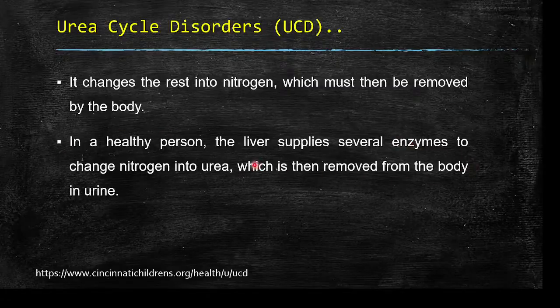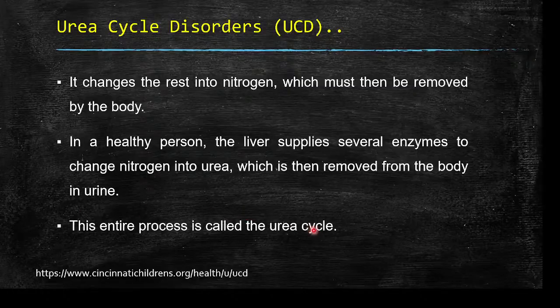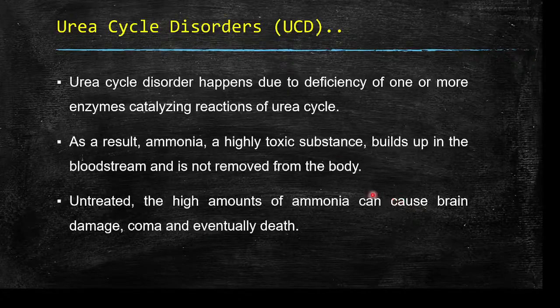In a healthy person, the liver supplies several enzymes to change the nitrogen into urea, which is then removed from the body in the form of urine. So the entire process is called what? The urea cycle, which we have discussed in your previous class.